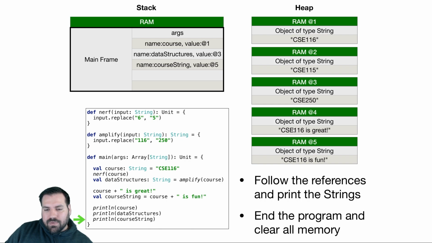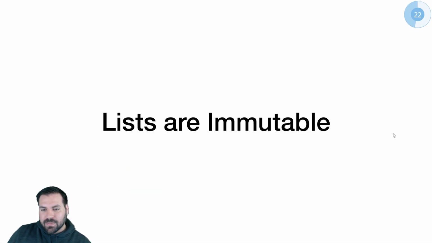And these two strings we don't have any access to. And also all the other strings that were created, we don't have access to those. They're candidates for garbage collection. They'll be destroyed since we have no way of accessing them anyway. Strings are immutable. Guess what else is immutable?